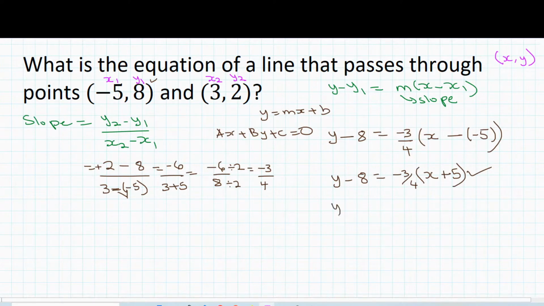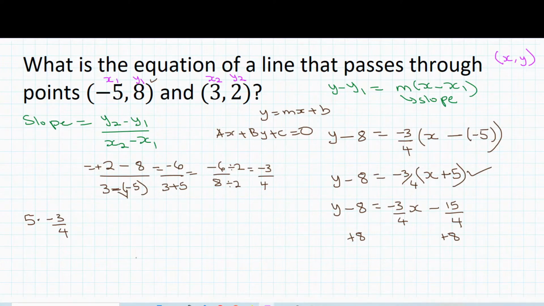And we have y minus 8 equal to negative 3 over 4 x minus 5 multiplied by negative 3 over 4. So 5 multiplied by negative 3 over 4 is going to be minus 15 over 4. So this is where you can end here, but we can also add 8 to both sides. Now, your knowledge of fractions is going to be really important. You have to remember how to add and subtract fractions for this to work.